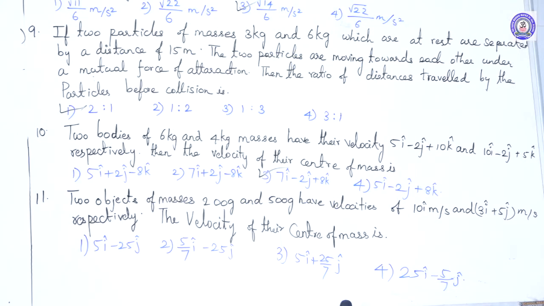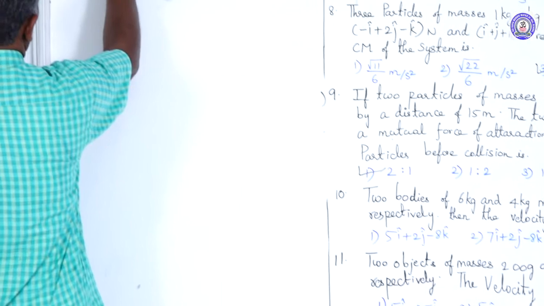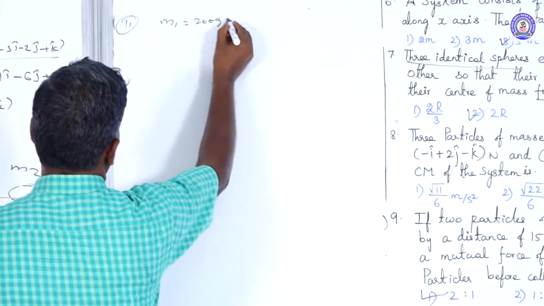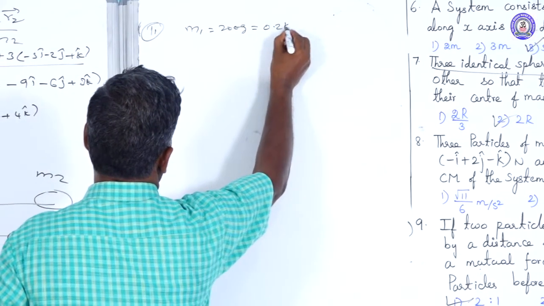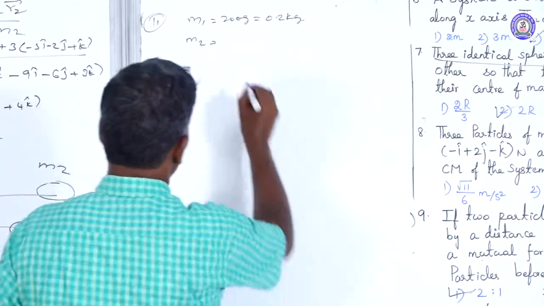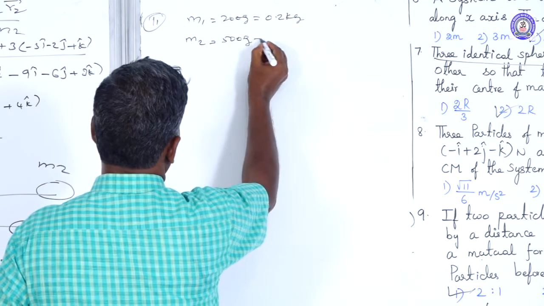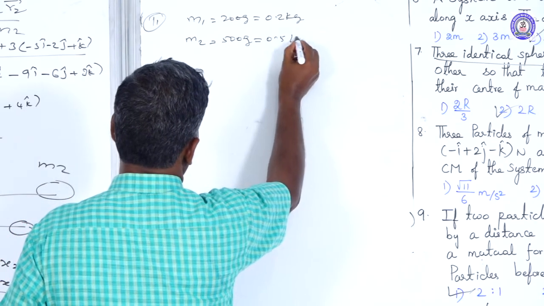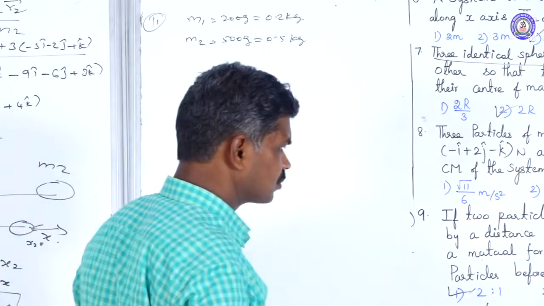11th problem. Two bodies of masses 200 gram, which we want to convert into kilogram, and the second one is 500 gram. So for the 11th one, M1 is 200 gram, taken as 0.2 kilogram. M2 is 500 gram, that is 0.5 kilogram.